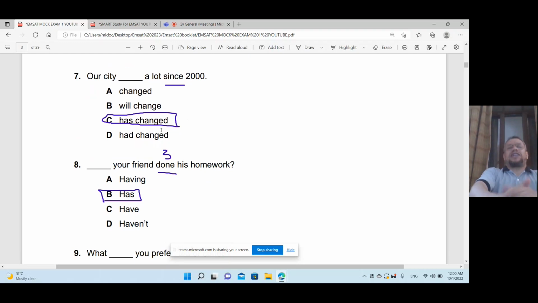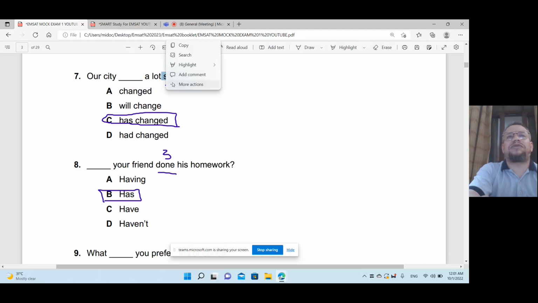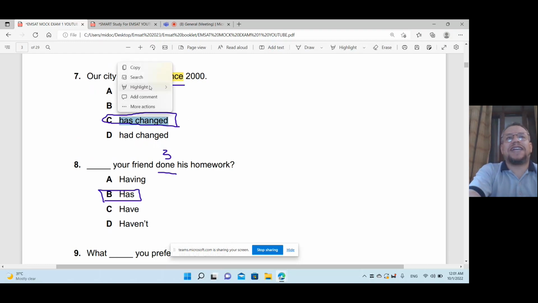Our city, if you have "since", since it's for present perfect. Yes, that's right. So I have "since" here, since plus date, since 2000. It means present perfect, and present perfect is has or have plus PP.